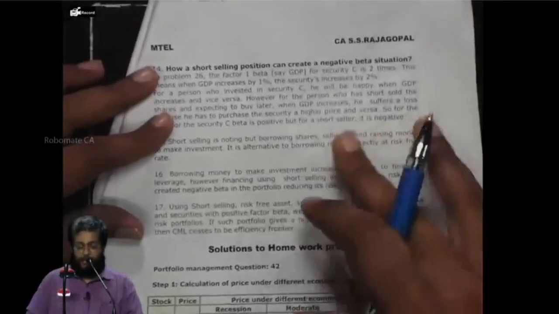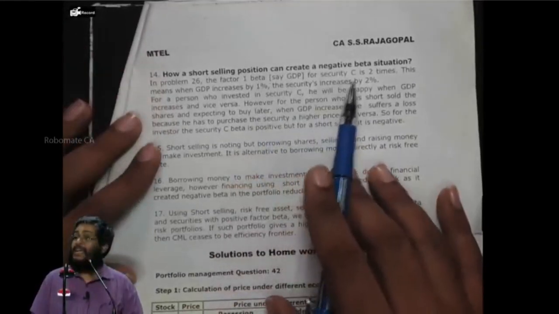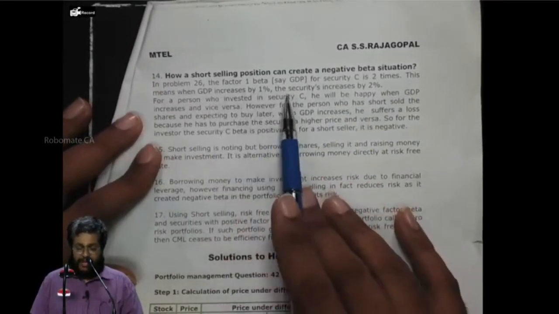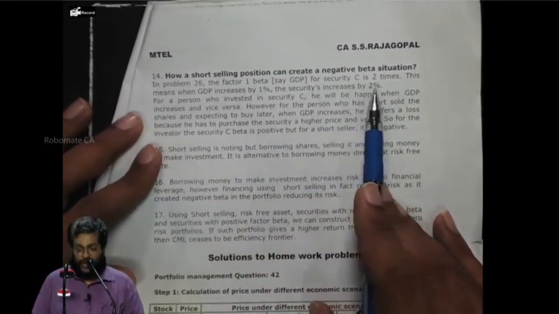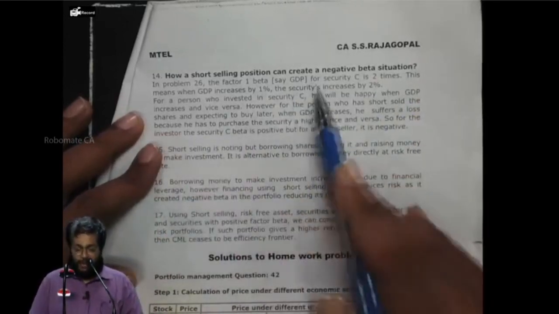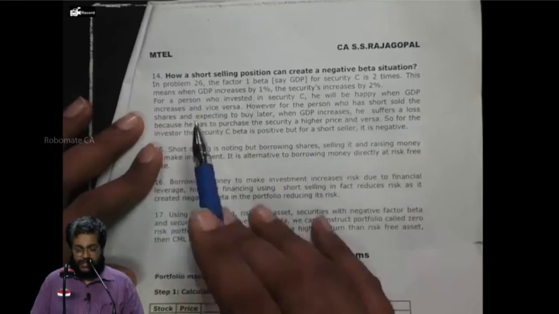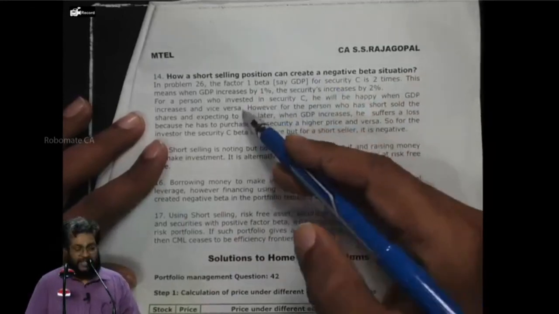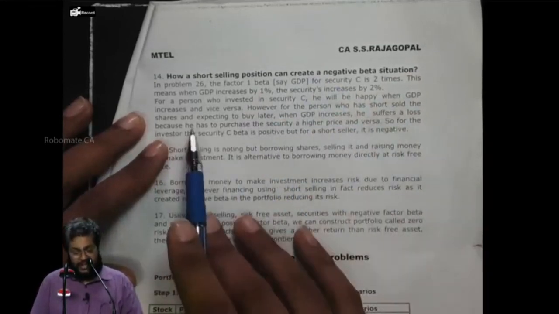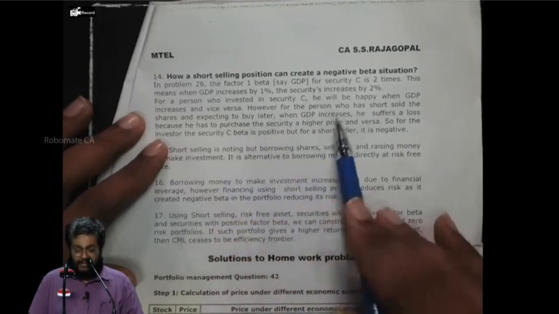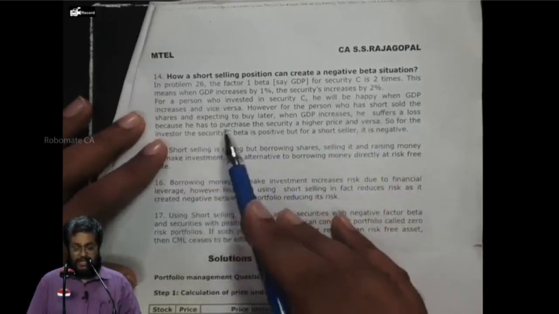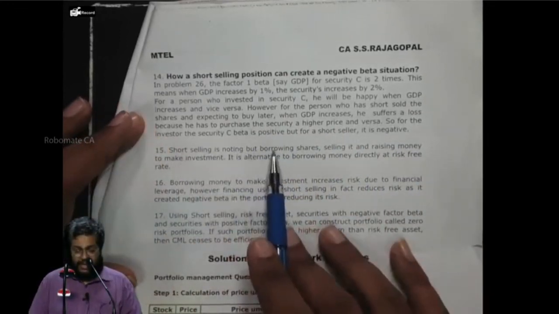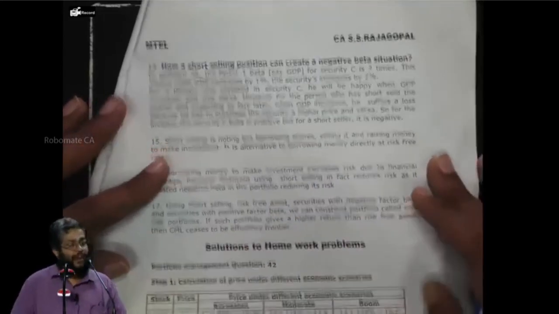Now, last point number 14. How a short selling person can create negative beta situation. In problem 26, the factor 1 beta, say GDP, for security C is how many times? 2 times. This means when GDP increases by 1%, the security increases by what percent? 2%. For a person who has invested in the security, he will be happy when GDP increases and vice versa. However, for a person who has short sold the shares and expects to buy the share later, when GDP increases, he suffers a loss because of the purchase of security at a higher price and vice versa. So the short seller of the security C has a negative beta situation. Everybody following or not? No.